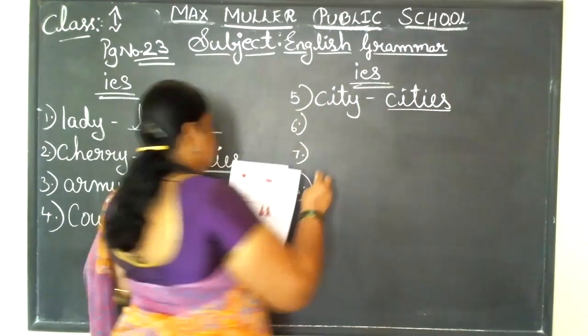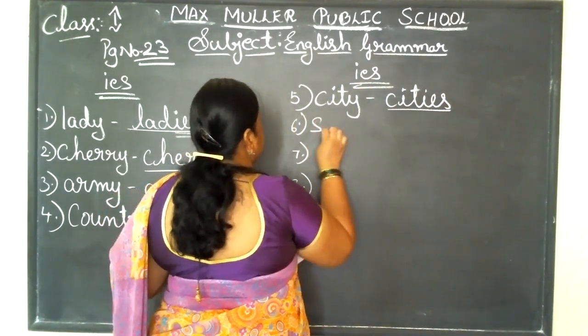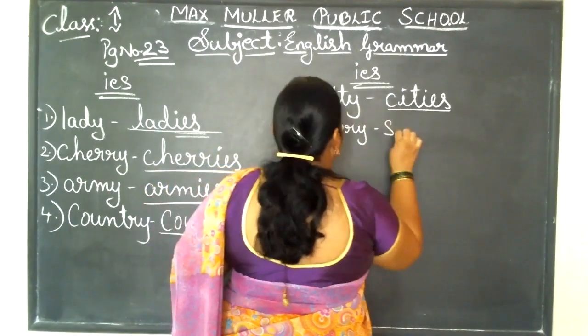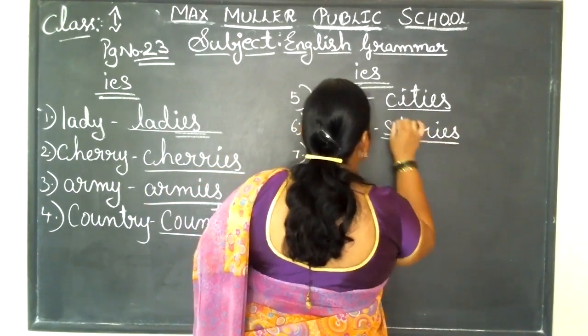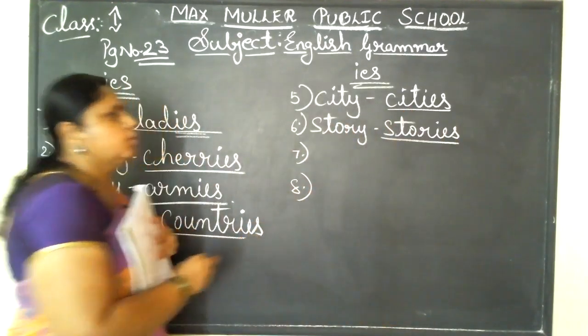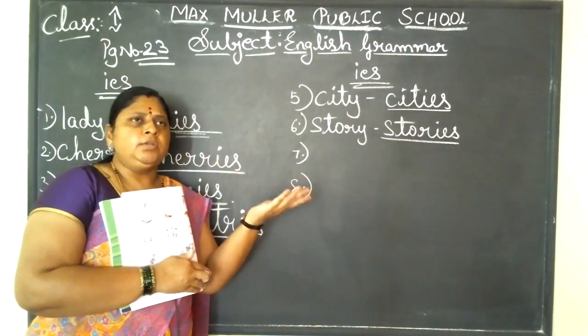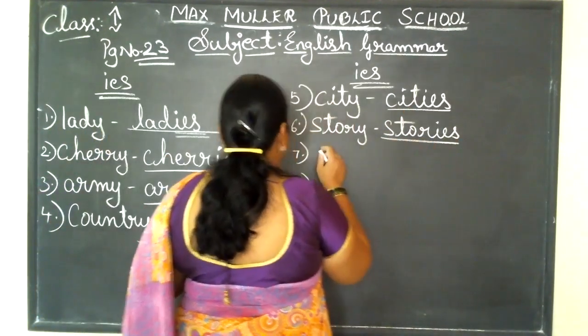Next one. Story. If your grandmother is there at home, what does she do? She tells you beautiful stories, no? Story means one story she tells. If she continues telling two or three more stories, that will become stories.